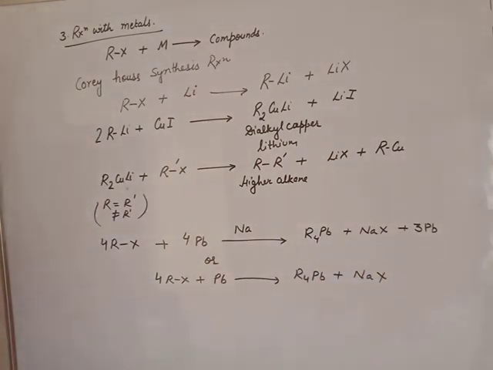Clear? These are the metals which react with haloalkane to give some organometallic compounds. An organometallic compound has a hydrocarbon, the organic part, combined with metal. These compounds are known as organometallic compounds.